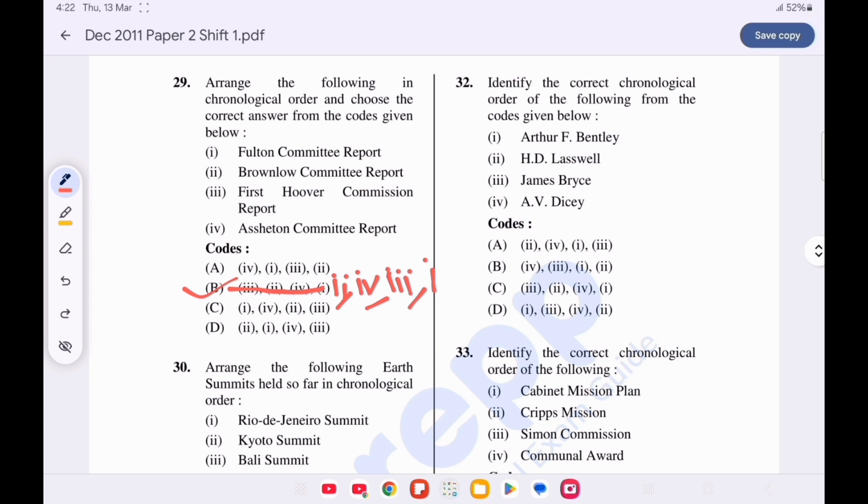Now question number 32. Identify the correct chronological order of the following from the codes given below. Option B is correct. First is A.V. Dicey, then James Bryce, then Arthur Bentley, and the last is Harold Laswell.